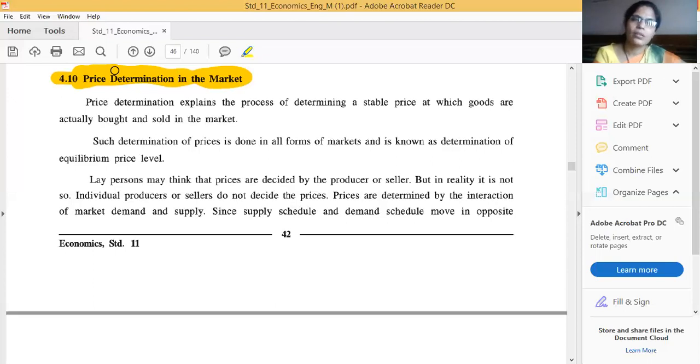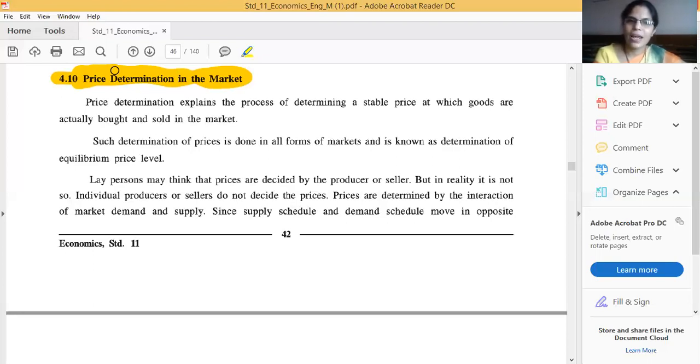Some students will say it's not the consumer, because the price is given by the producer or a supplier, who is going to supply or produce the good. These people only can decide the price. Is this the answer? This answer only?